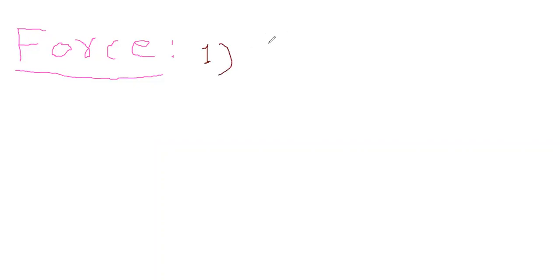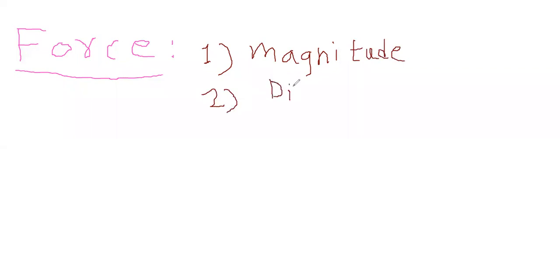First one is the magnitude. First characteristic is magnitude. Second characteristic of force is the direction. Third characteristic is the nature of force.